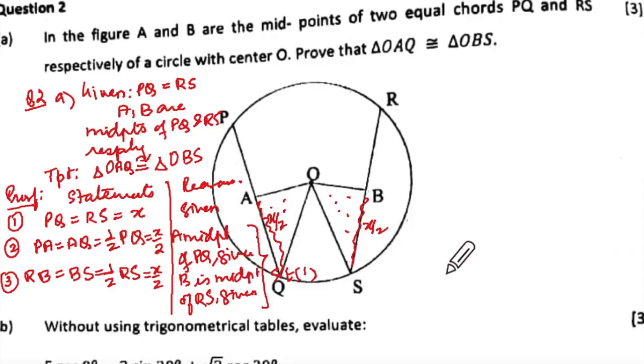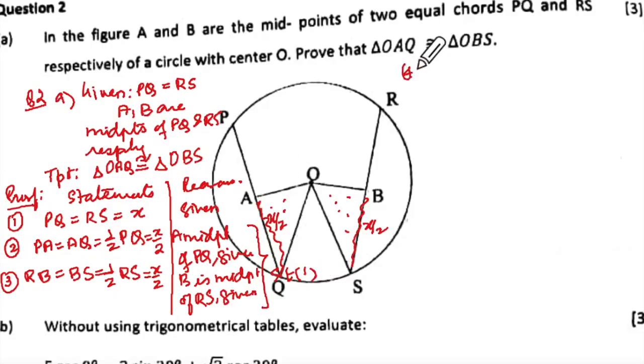Alright? Now, what else do I know? OA is equal to OB. Equal chords are equidistant from the center. No, you can't say that. You have to first prove that O is perpendicular. Nobody told you O is perpendicular yet, you know? Did they tell you that? No. So we'll have to mention that.